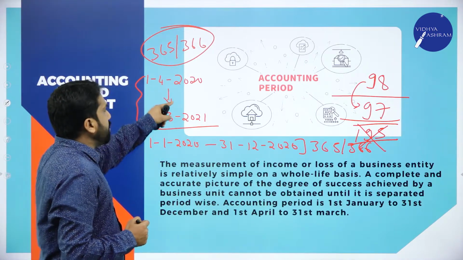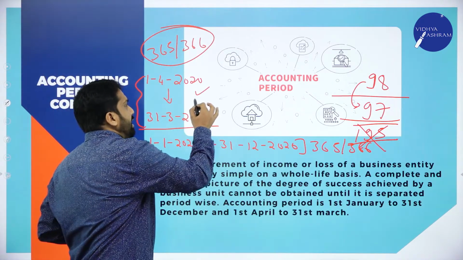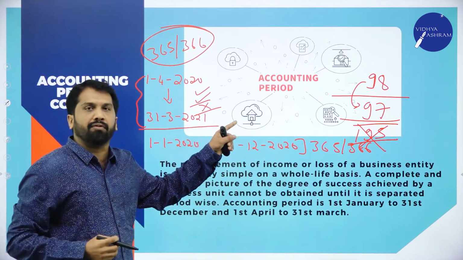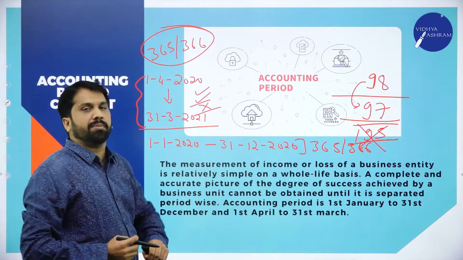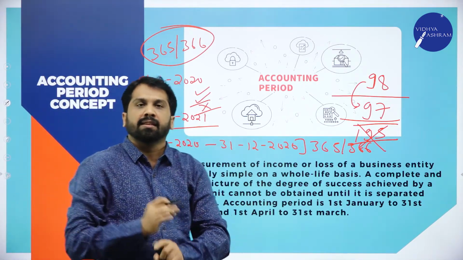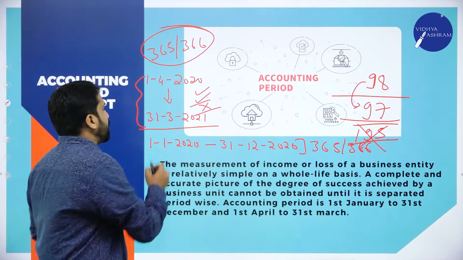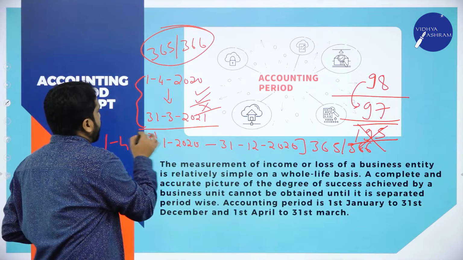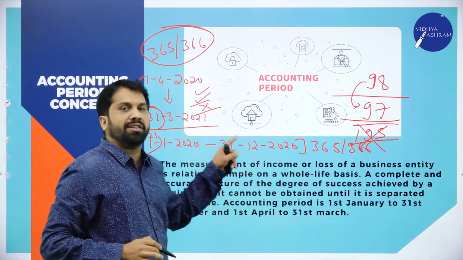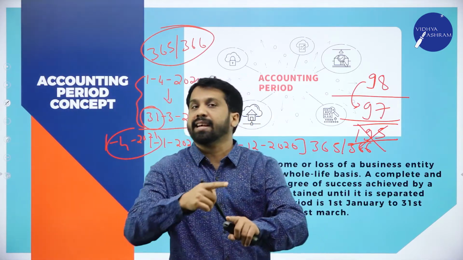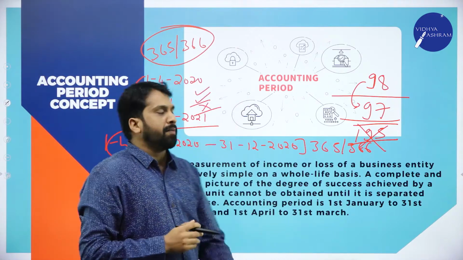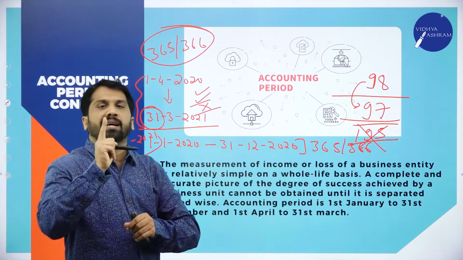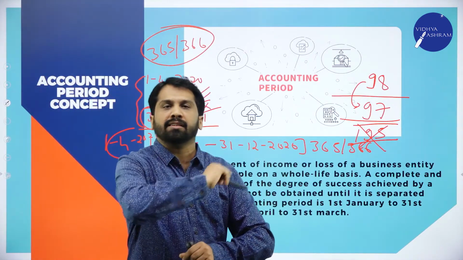In this, whatever sales you got, whatever expenses you made, whatever balance you get, that is your profit. Income minus expenditure is your profit for that particular year. After 31st March, 1st April 2021, the next day, we call it the next financial year, next accounting period. So in accounting period, every 365 days we classify as one complete year, one accounting period.